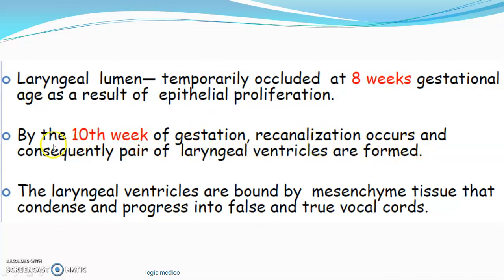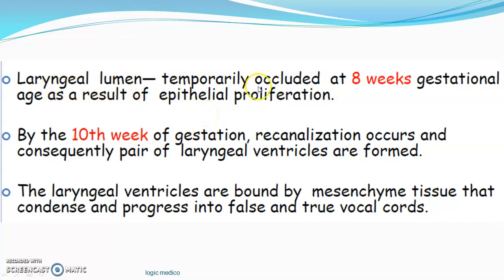Now, when there is recanalization, the interior of the larynx develops, and there is an outpouching in that interior called the ventricle of the larynx or the sinus of the larynx. These laryngeal ventricles are bounded by mesenchymal tissue, meaning mesoderm, that condenses and then progresses into the false and true vocal cords. So these false and true vocal cords are formed by recanalization. Imagine there is nothing like this. The larynx would be similar to the trachea. It won't get vocal cords at all. So this process between the 8th and 10th week results in a very important development, that is the vocal cord, which helps every human to communicate with others by speech.